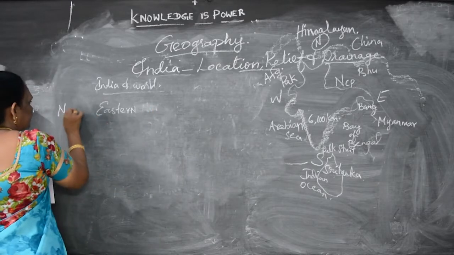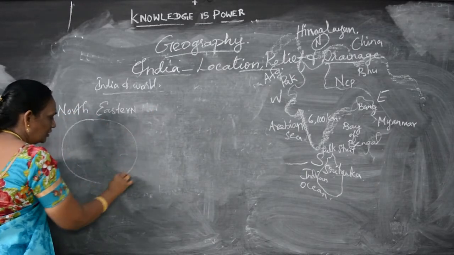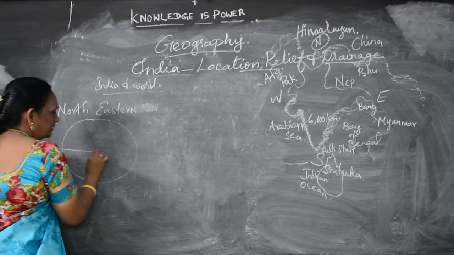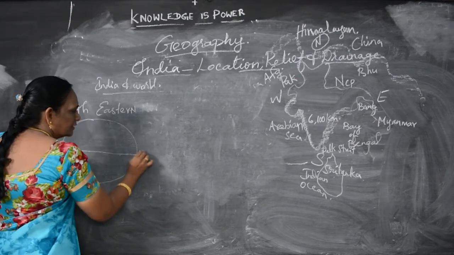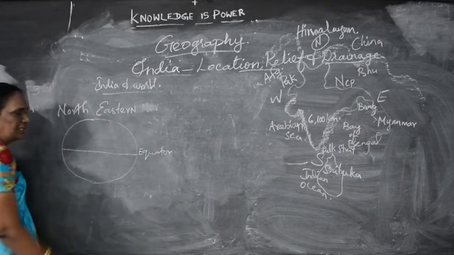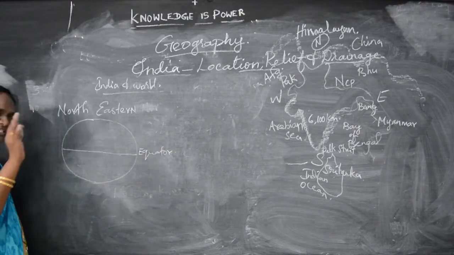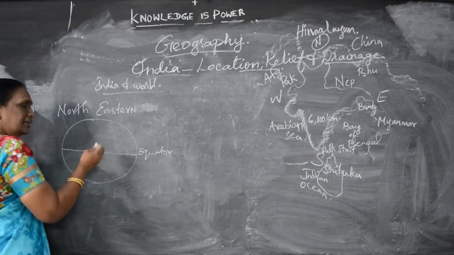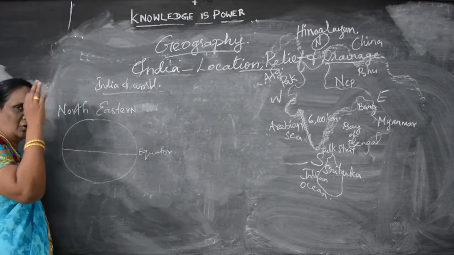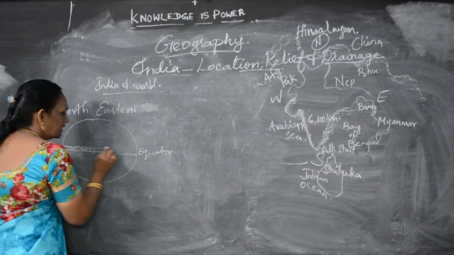northeastern hemisphere. The world, the globe, we all know the globe. In the middle we have the equator. The line passes through the middle of the world. This is not in your book, understand? I am just revising that. You would have studied this in the lower classes itself. In the lower class itself you learnt everything. This line is called the equator.